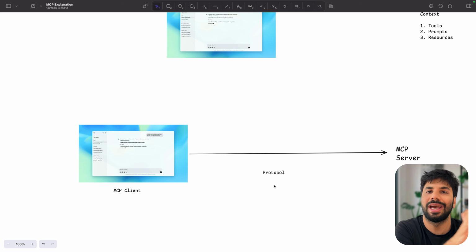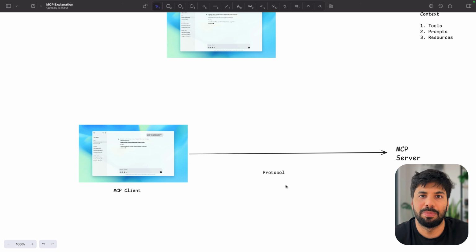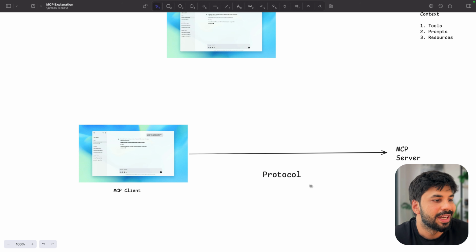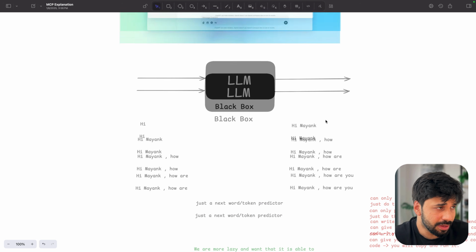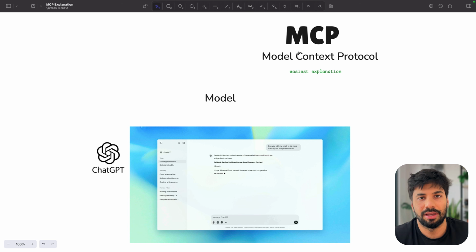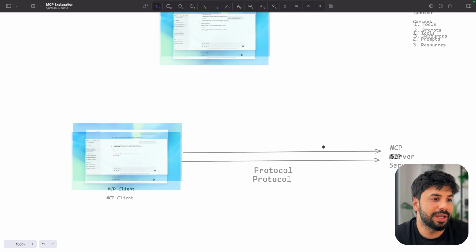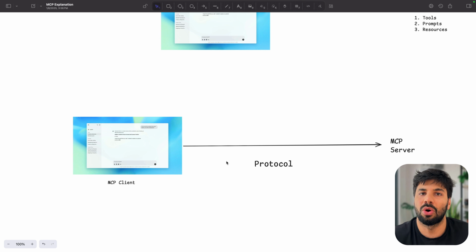Again, if your LLM is connecting with some server, there will be some protocol. For example, for API, we have the REST or HTTP protocol through which we can connect, right? So this is where protocol comes into the picture. So we have understood three words which make up MCP: model, LLM; context, tools, prompts, resources; protocol, how your LLM as a client will be connecting to some server so that it can get all these things. And this is what comprises your MCP in an application in a practical manner.